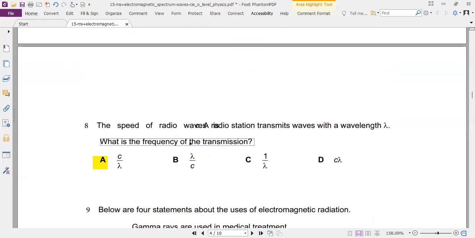Number 8: V is equal to F lambda, the frequency, and V here will be the C. So C equals F lambda. So F is equal to C over lambda, which is A.